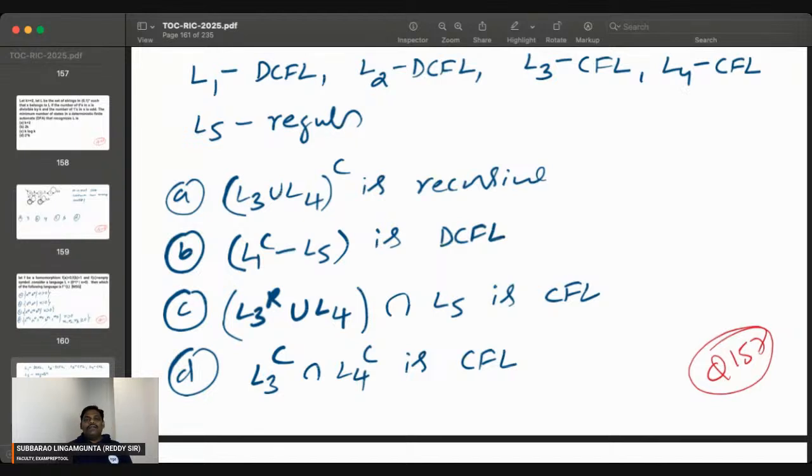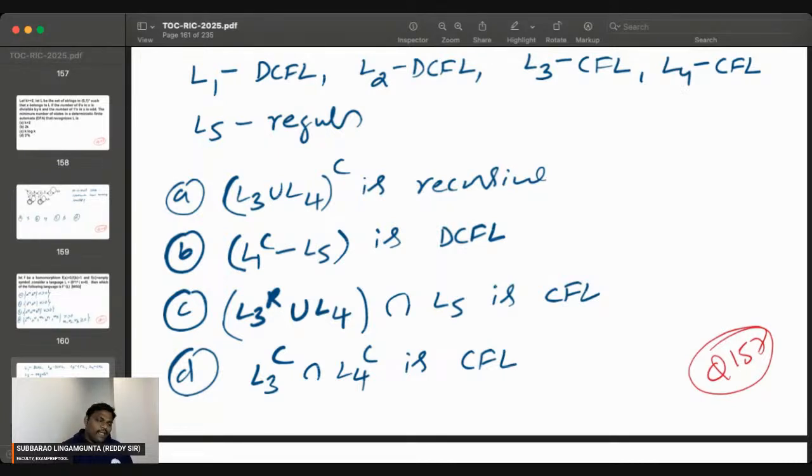For B, L1 is a DCFL and its complement is also DCFL. DCFL minus L5 means DCFL intersection L5 complement. L5 is regular, and regular complement is regular. So DCFL intersection regular becomes DCFL. So B is also correct. The only mistake people make is they do the inside complement first.